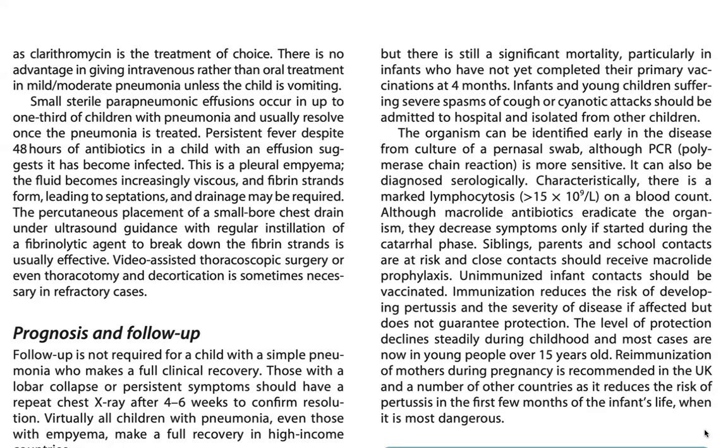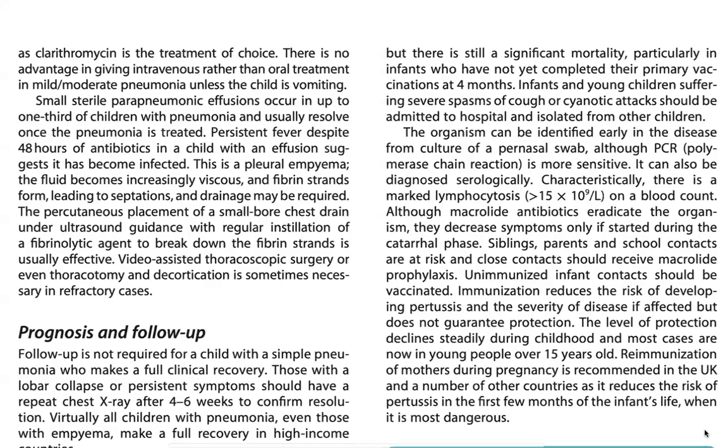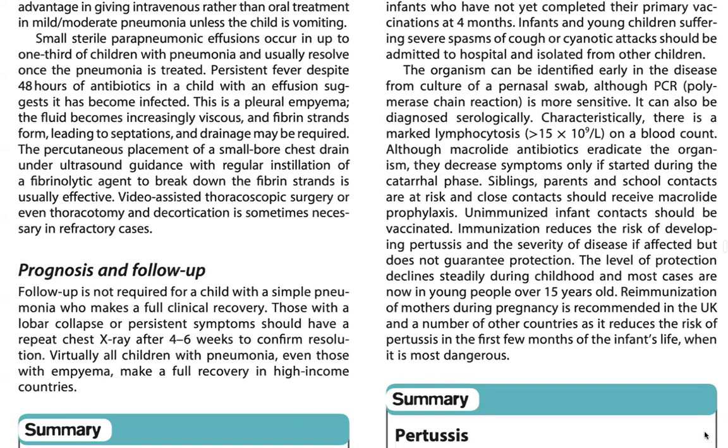Siblings, parents, school contacts at risk, and close contacts should receive macrolide prophylaxis. Unimmunized infant contacts should be vaccinated. Immunization reduces the risk of developing pertussis and the severity of the disease if affected, but does not guarantee protection. The level of protection declines steadily during childhood in most cases, and now in young people over 15 years old. Reimmunization of mothers during pregnancy is recommended in the UK and a number of other countries as it reduces the risk of pertussis in the first few months of the infant's life when it is most dangerous.